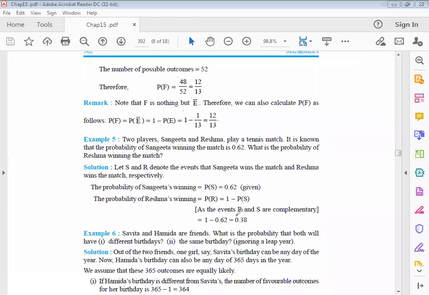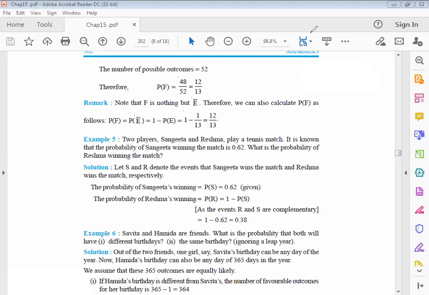As the events R and S are complementary. Yes or no? Why are these complementary? Because if Sangeeta wins the match, it means Reshma loses the match. And if Reshma loses the match, it means Sangeeta wins. And if Reshma wins, it means Sangeeta loses the match. Yes or no? Okay.